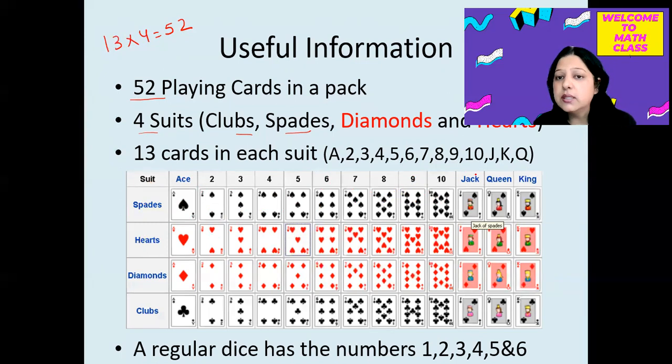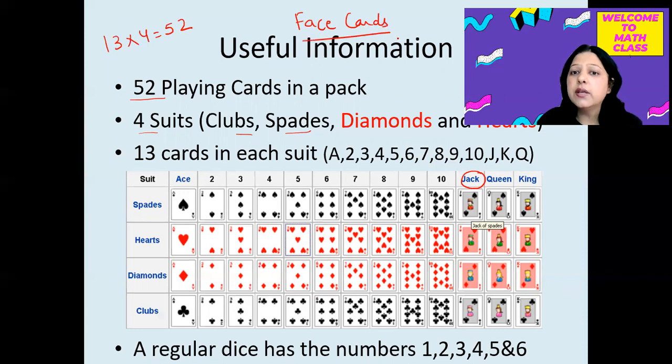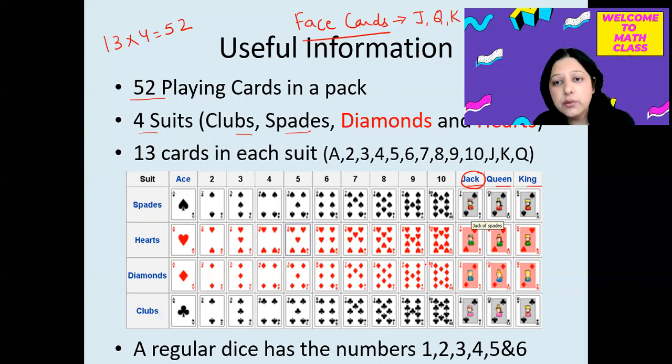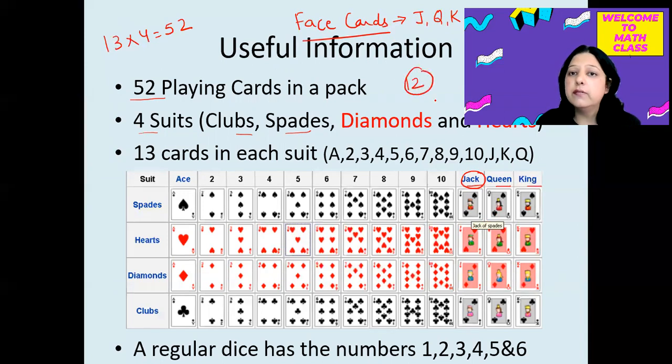We have these 3 special cards which are called face cards. Face cards means where you can see a face. You can see face cards: Jack, Queen, and King. So we have 3 face cards, J, Q, and K, in each suit. The total number of face cards we have is 12: 3 of spades, 3 of hearts, 3 of diamonds, and 3 of clubs.